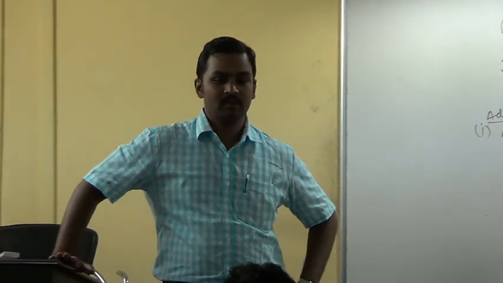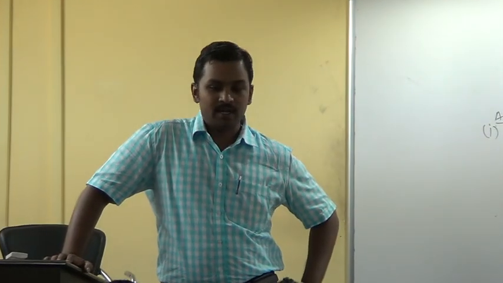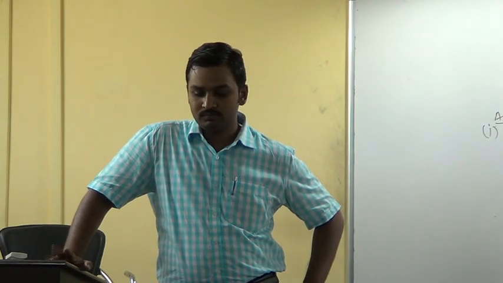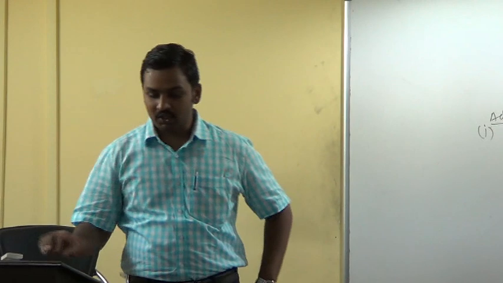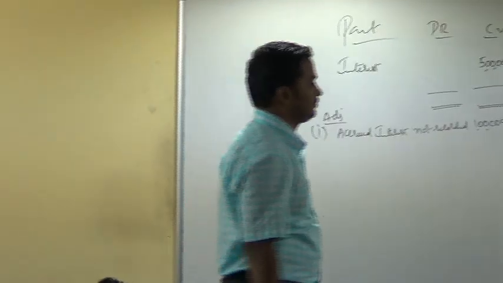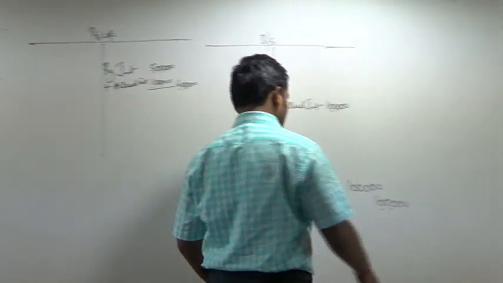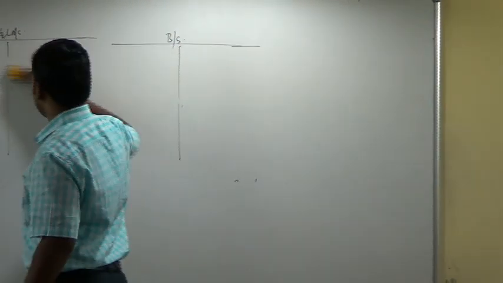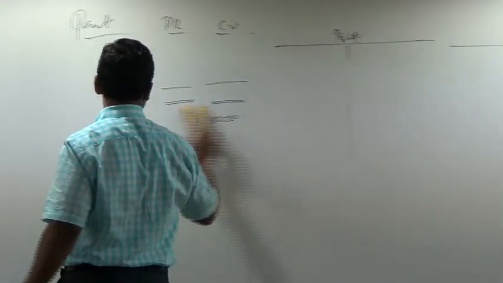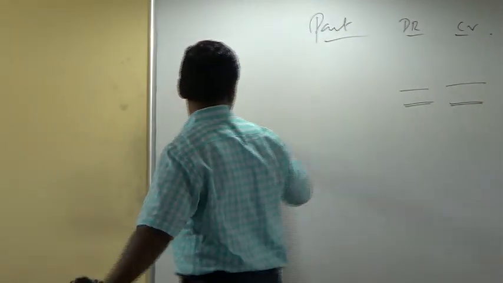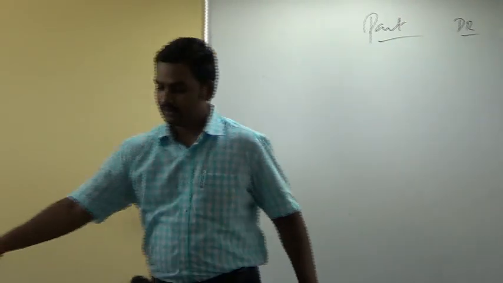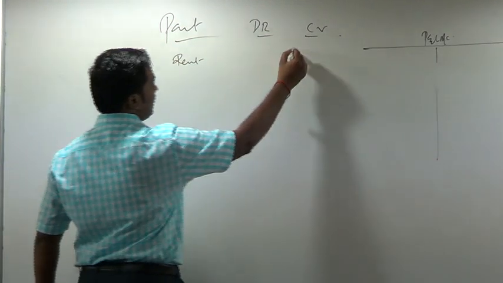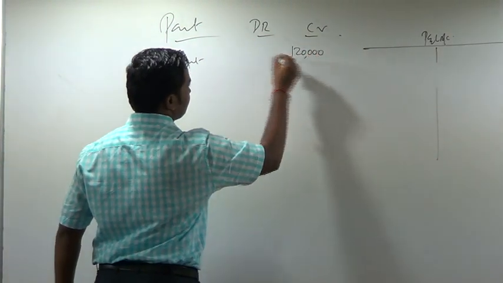Next, extract of a trial balance. Write down rent credit balance 1,20,000.